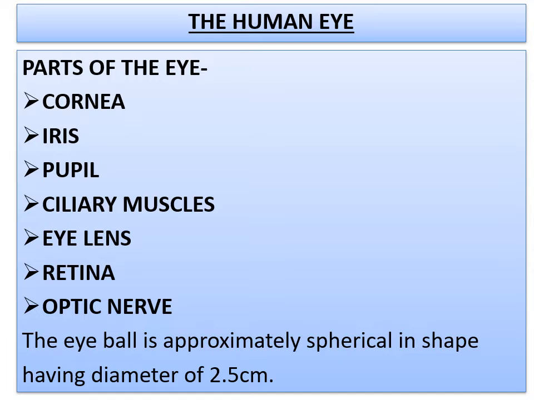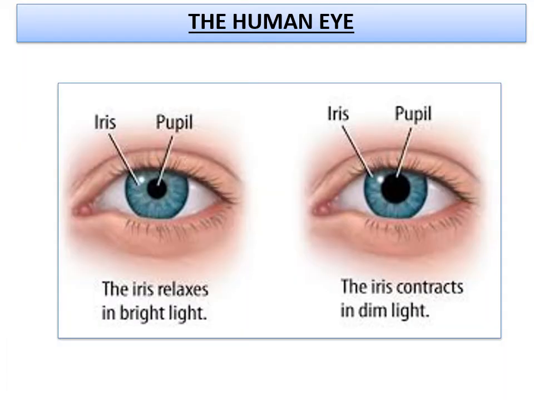So children, the main parts of a human eye are the cornea, iris, pupil, ciliary muscles, eye lens, retina, and optic nerve. The eyeball is approximately spherical in shape, having a diameter of 2.5 centimeters. Children, please be attentive. Just a recap of the construction of the eye, whatever parts I have told before, we'll do once again.